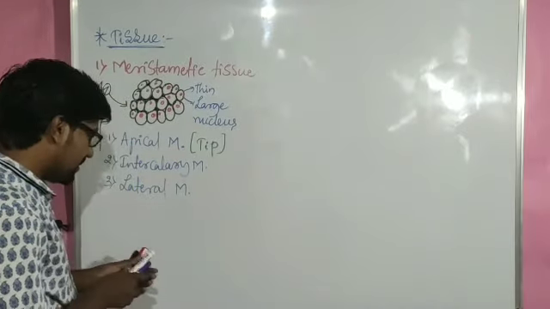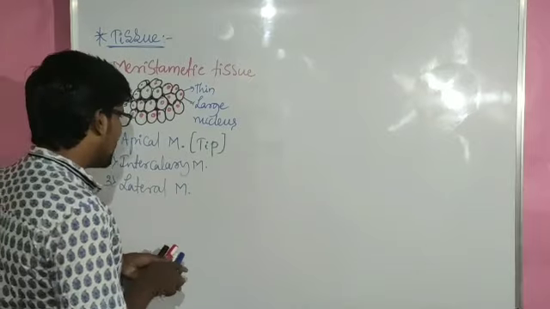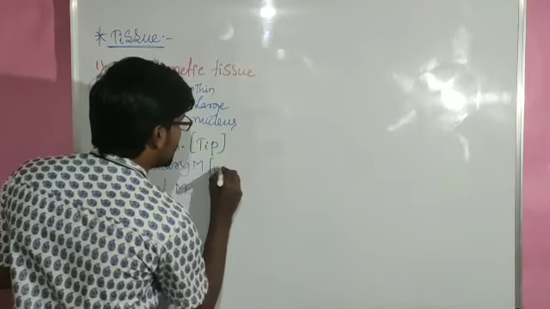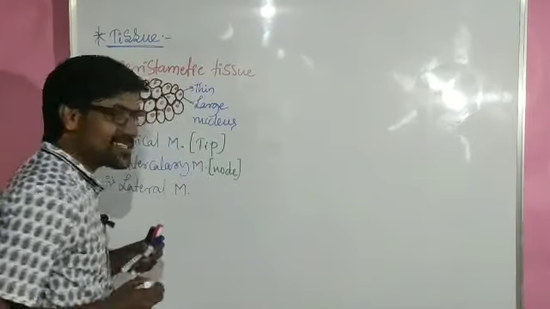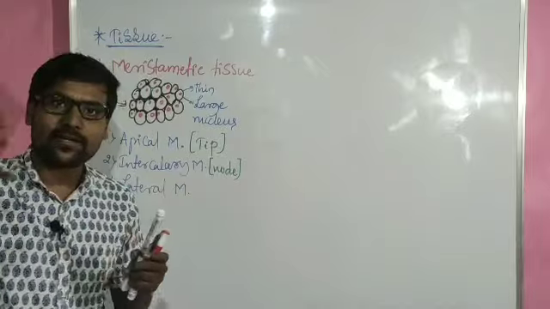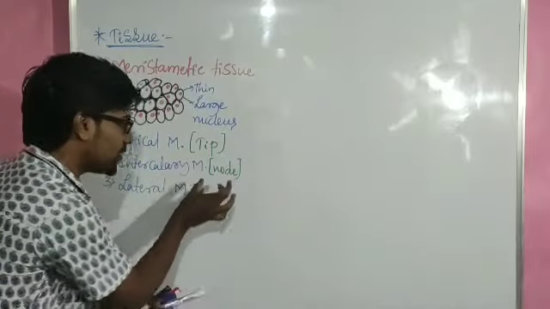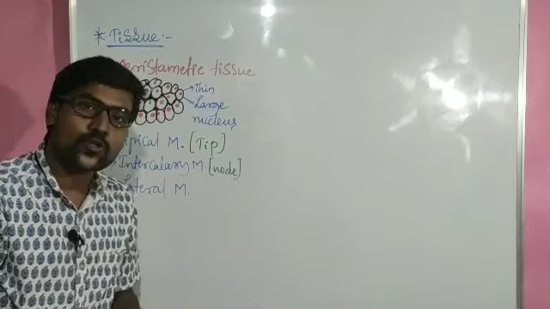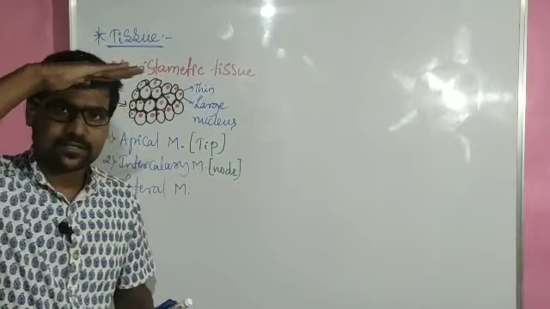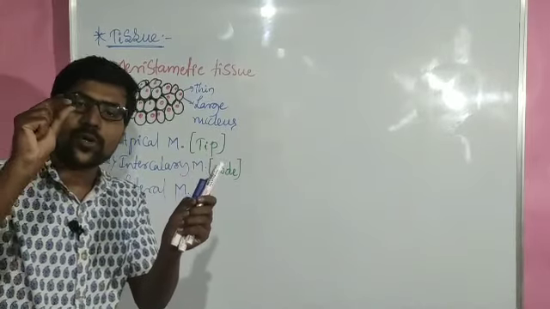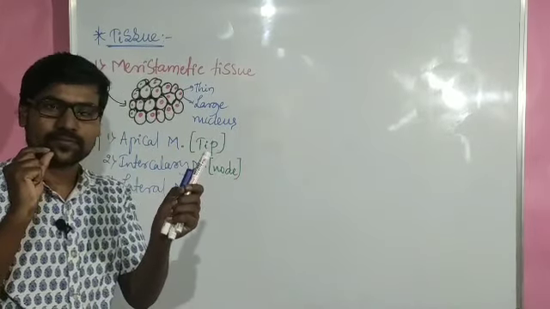And if we consider intercalary meristem, it is present usually at node regions. Yesterday only I told you. So marks of the plant in their stem or branches are considered to be the node region. You can easily detect the node region in case of the sugarcane marks. Those are the nodes. From the node side, usually node will be having small buds.